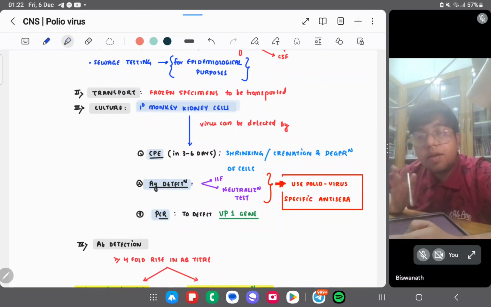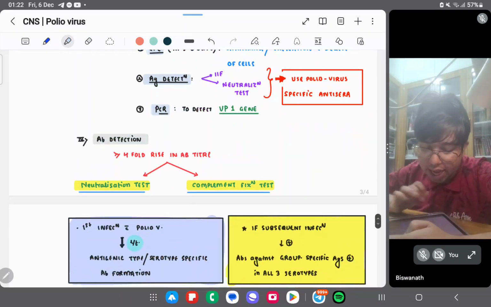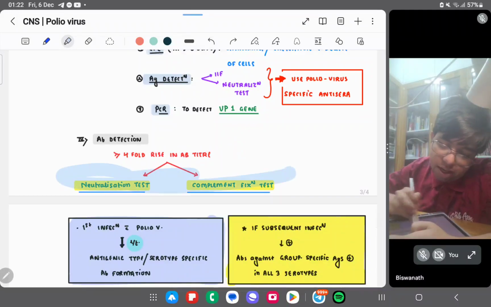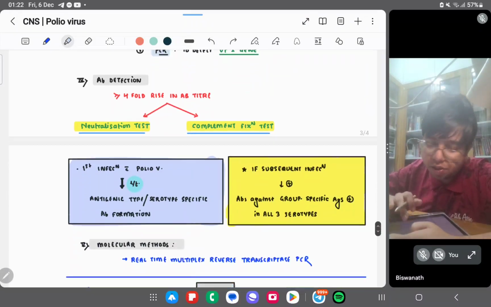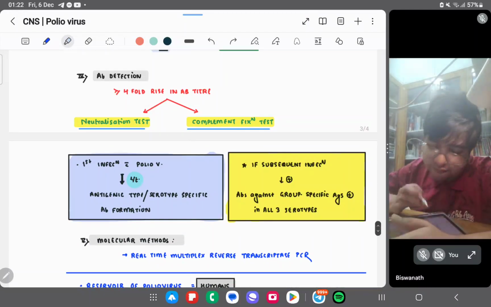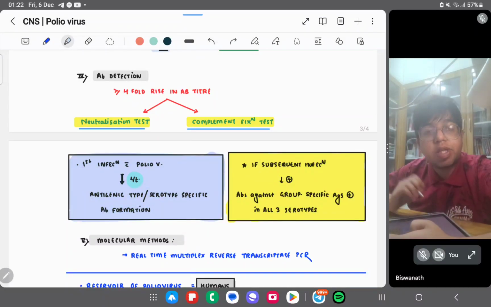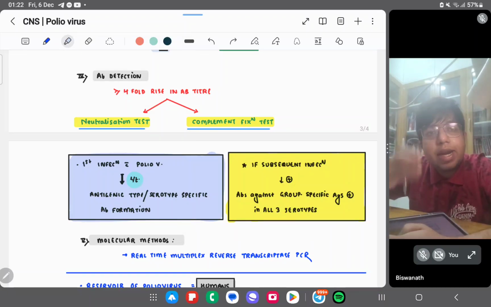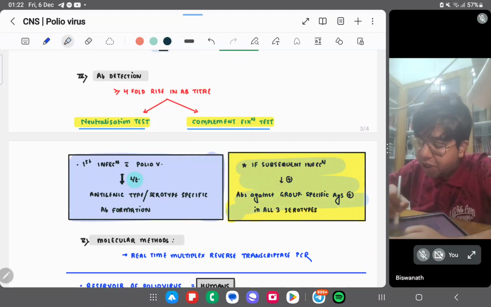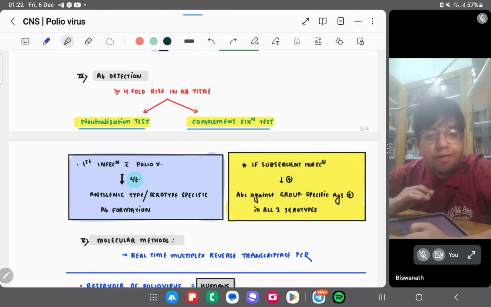So these are the lab diagnosis of poliovirus. Antibody detection: fourfold rise in antibody titer, neutralization test, and complement fixation test you can determine. First infection with poliovirus leads to serotype-specific antibody formation. To that serotype the antibody is formed. If subsequent infection occurs, then antibodies against the group-specific antigen are produced.